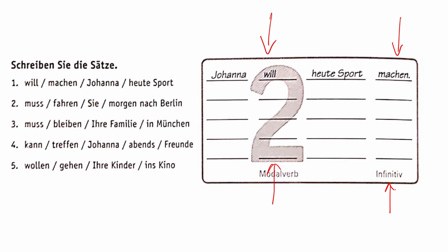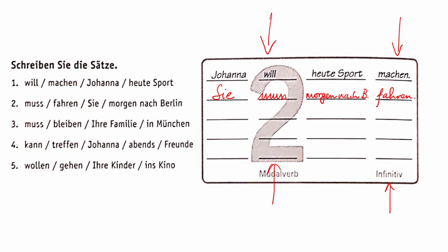Nummer 2, fahren Sie morgen nach Berlin? Sie muss. Johanna, also sie muss morgen nach Berlin fahren. Muss bleiben Ihre Familie in München?